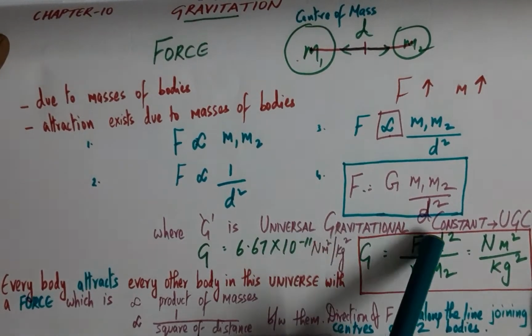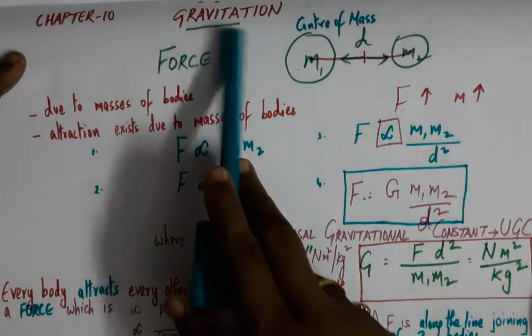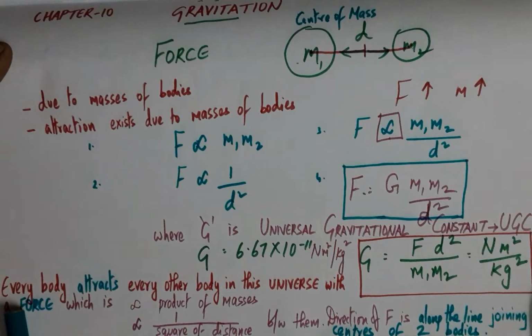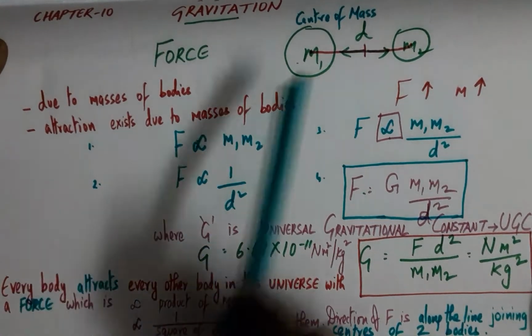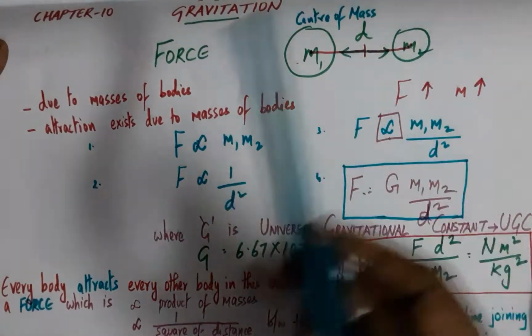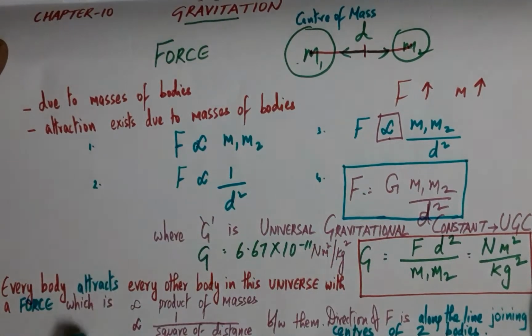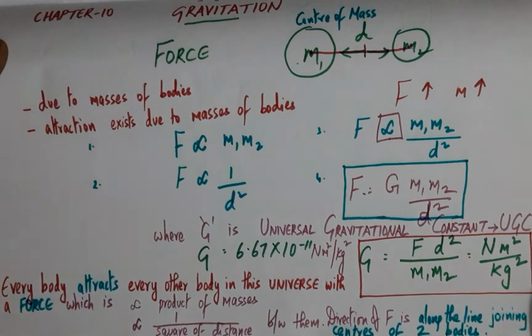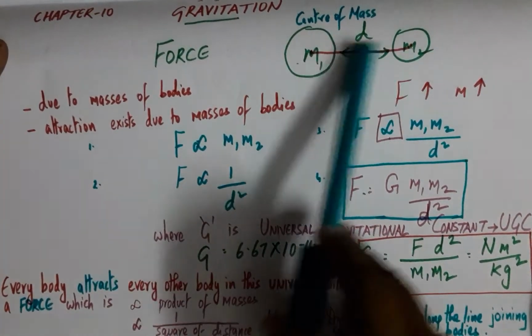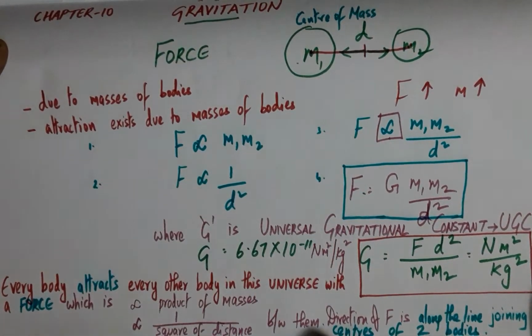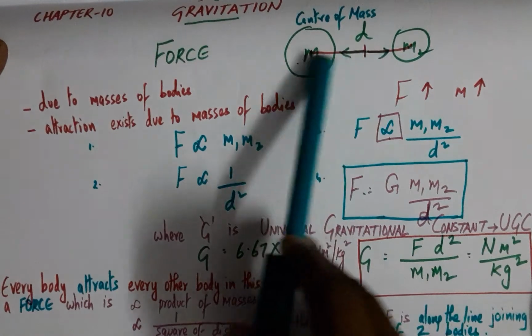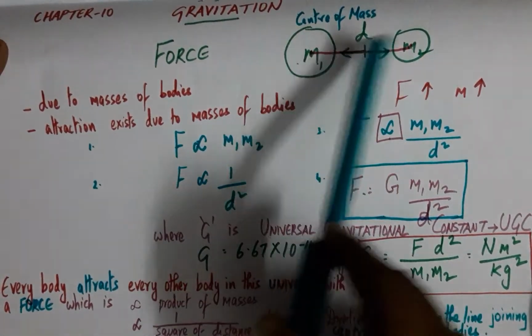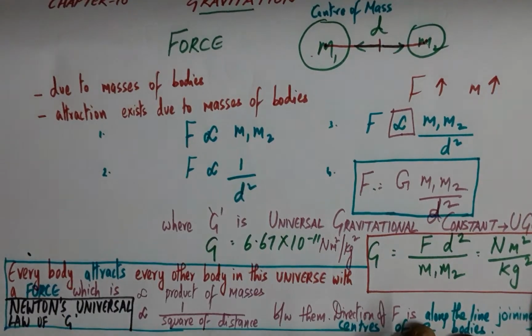The universal law of gravitation states that every body attracts every other body in this entire universe with a force which is directly proportional to the product of their masses, and inversely proportional to the square of the distance between them. And the direction of the force is along the line joining the centers of these two masses, and this is called Newton's universal law of gravitation.